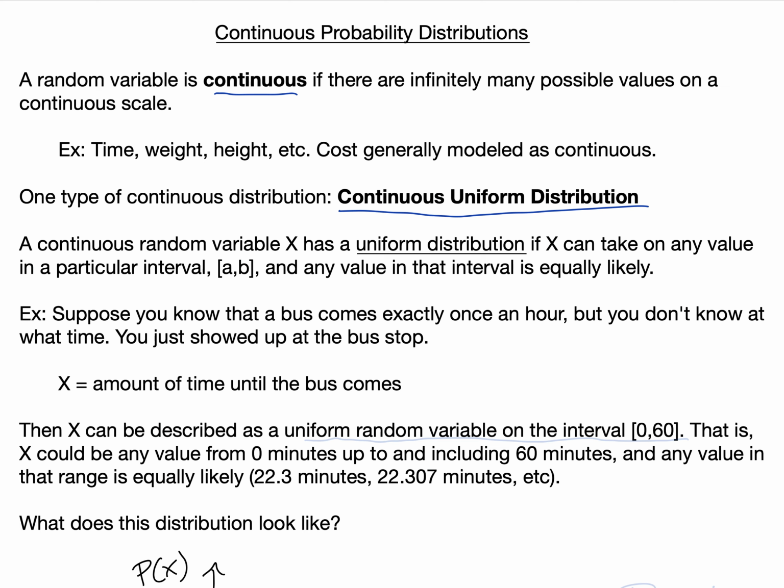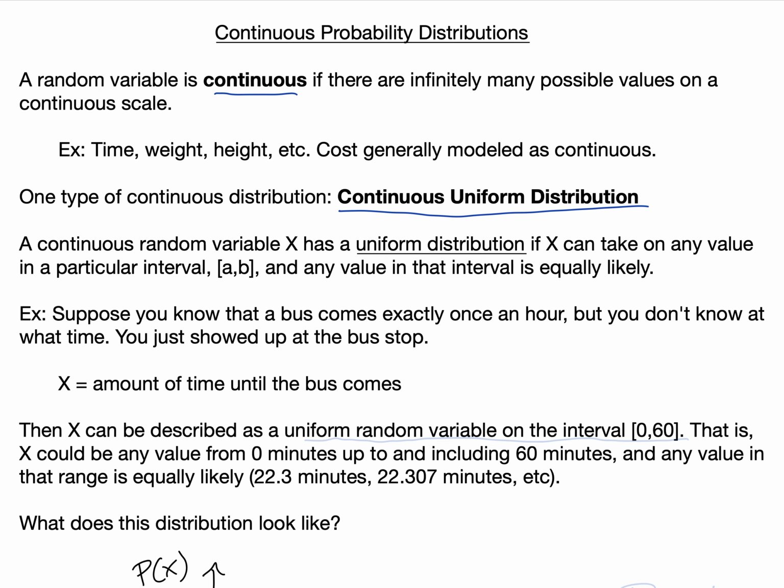A continuous random variable x has a uniform distribution if it can take on any value in a particular interval and any outcome in that interval is equally likely, or any subset of the same length is equally likely.